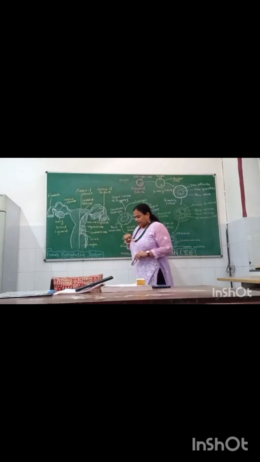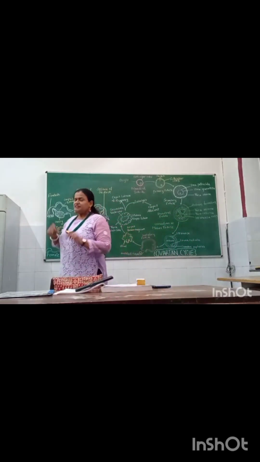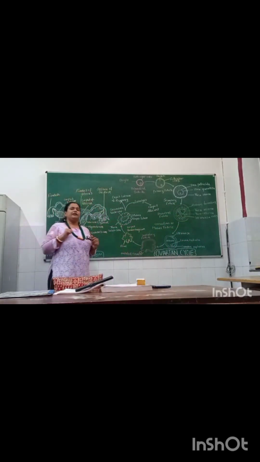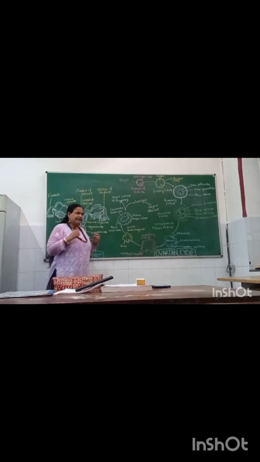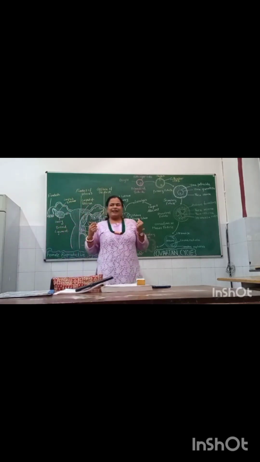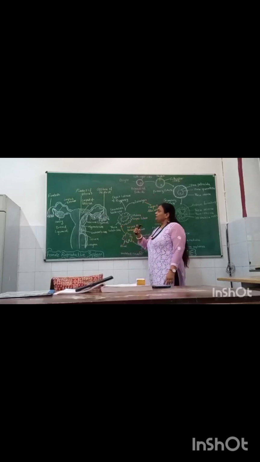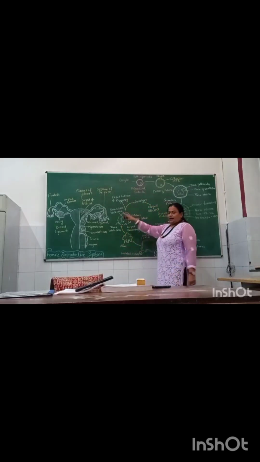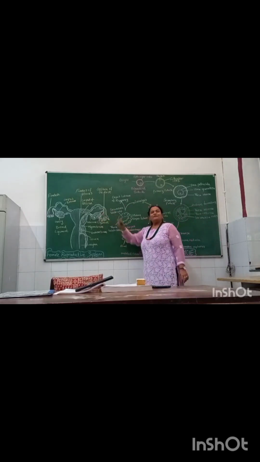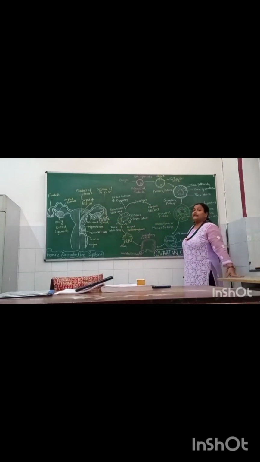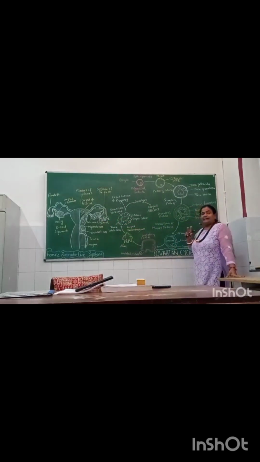Now the question comes: what is the chief or the most important organ of the reproductive system? What are we going to see here? Because we are learning endocrinology, the ovaries are the endocrine organs, and they are assigned two major functions.